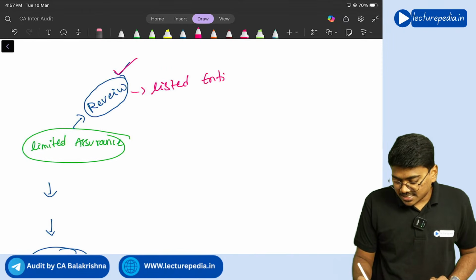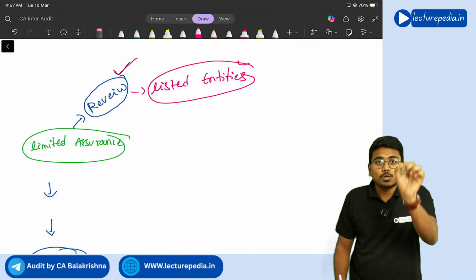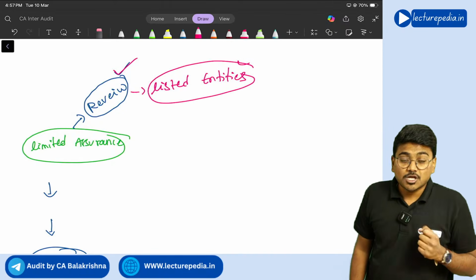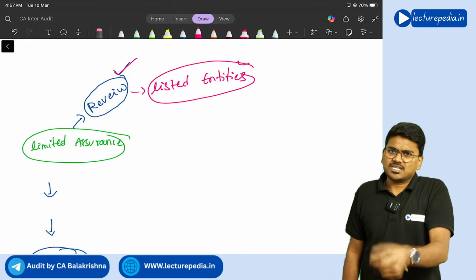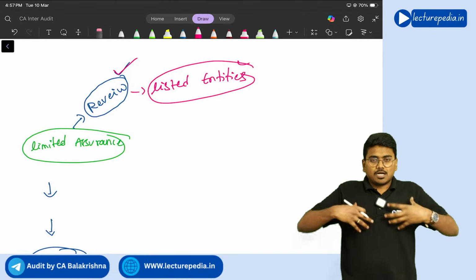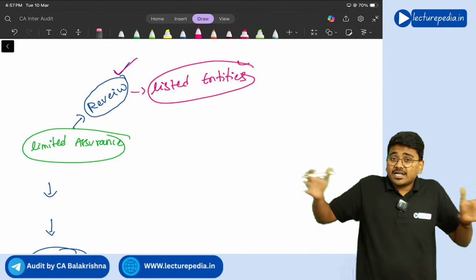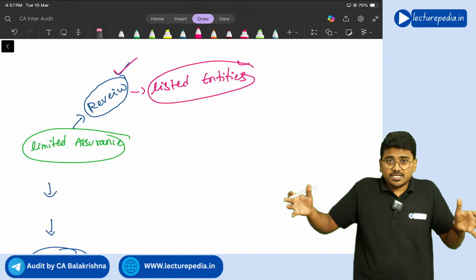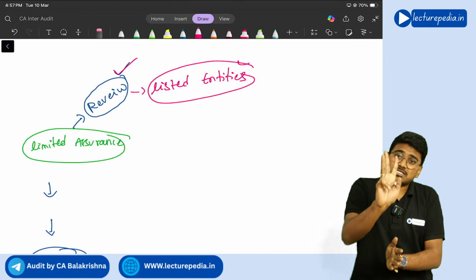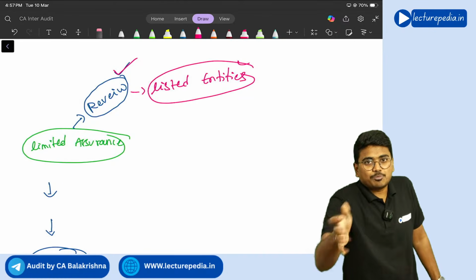For the listed entities, on a quarterly basis, they have to conduct a review of their quarterly financial statements. That review also will be done by the statutory auditor of the company. The company would have appointed a statutory auditor for doing the audit of a complete set of financial statements for the complete year. That auditor only will do the review of 3 months financial statements, that is quarterly financial statements, and he will give a review report.